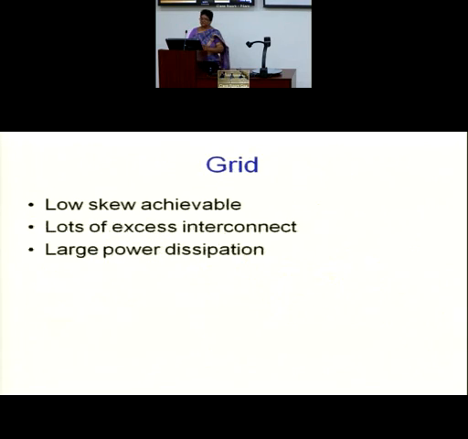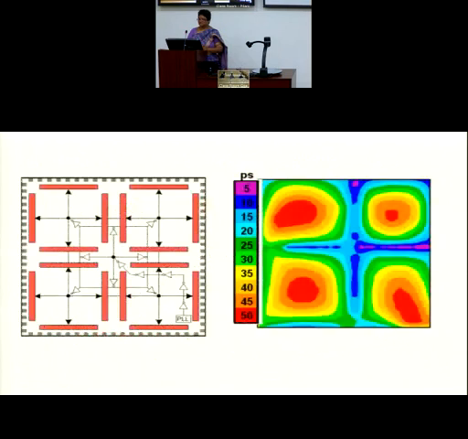So now let us start doing a very simple design. A very common picture that you will find. Wherever there is red, it means skew is increasing. Blue means less skew, and red is more slow. A PLL over here. Through buffers, it is routed to the middle. And now it is being routed this way, this way, this way, and this way. From here it moves again this way, this way, this way, and this way. It keeps on growing.